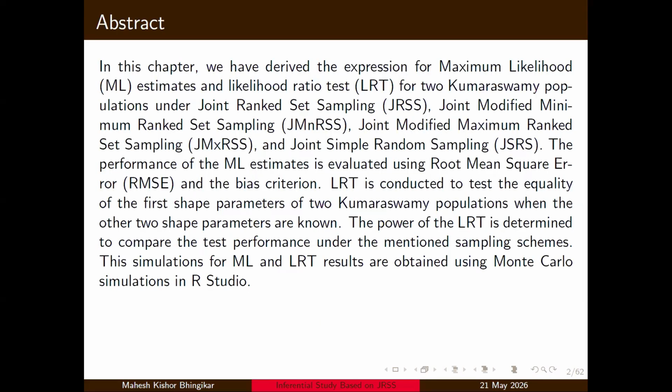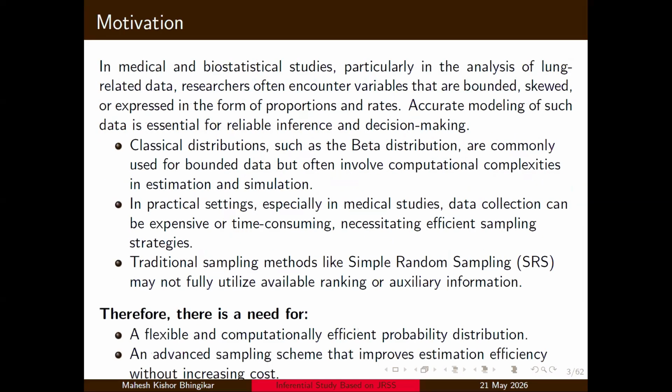So this is the abstract of my paper. What is the motivation behind it? In medical and biostatistical studies, particularly in the analysis of lung cancer related data, researchers often encounter variables that are bounded, skewed, or expressed in the form of proportions and rates. Accurate modeling of such data is essential for reliable inference and decision making.